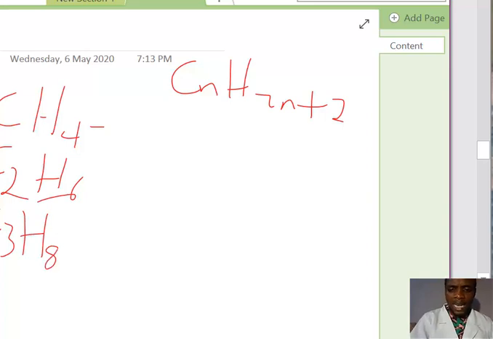Now, don't forget that we said if a group is a homologous series, they differ by 1 carbon and 2 hydrogens. So if you look at the first member and the second member, you see that the difference in carbon number is 1 and the hydrogen number is 2. So the next member, we just add 1 carbon and 2 hydrogens, will give us the next member. The next member here now, if you are to find it, will simply be C4H10. That is butane.